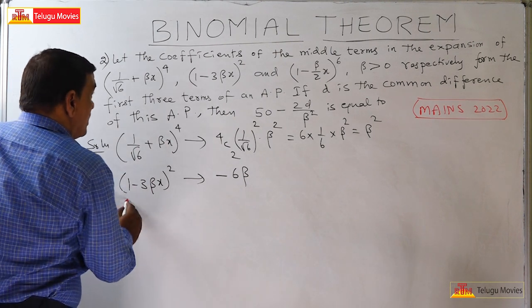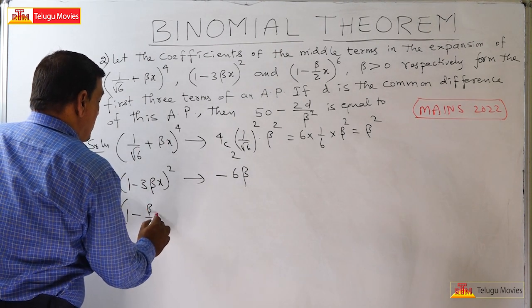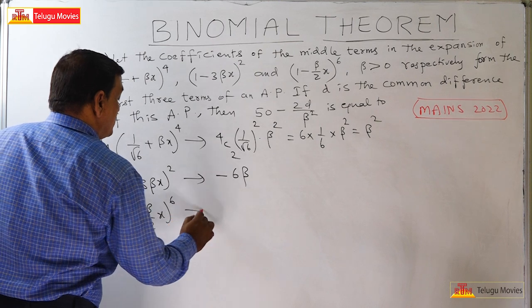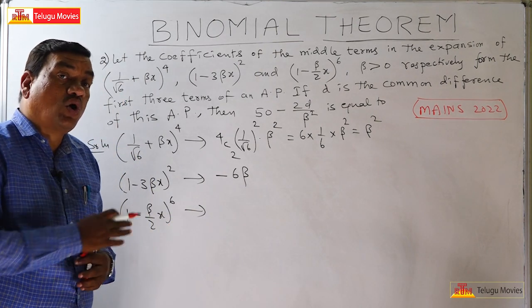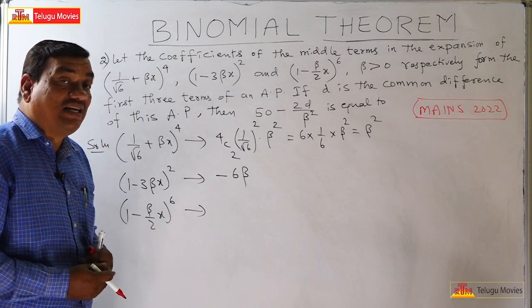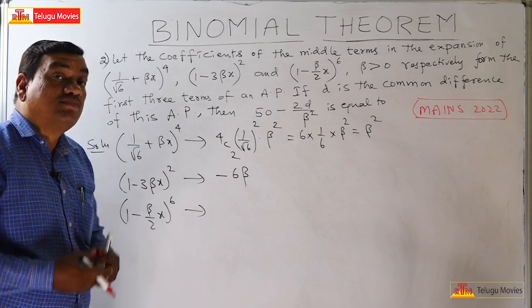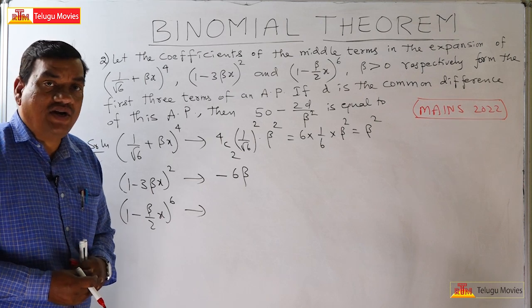What is the third term? (1 minus beta by 2 x) whole power 6. How many terms will be there? 7 terms will be there, and the fourth term will be the middle term.